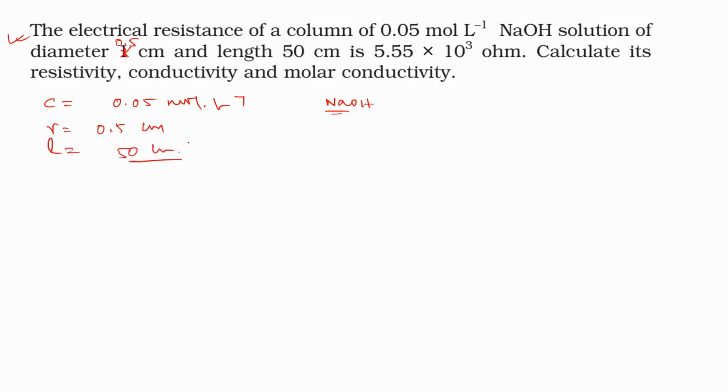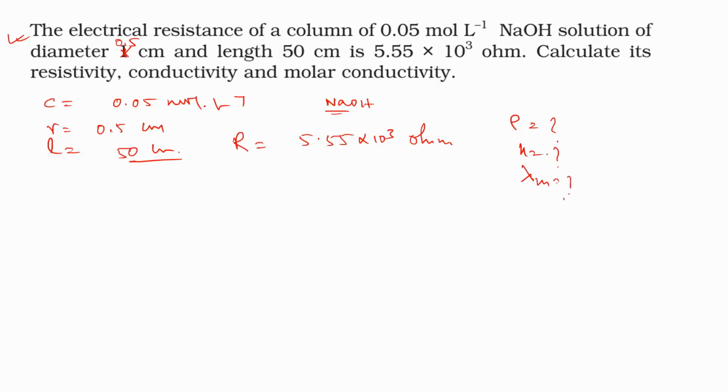Okay, and the electrical resistance is given. So the resistance, that means R, is given as 5.55 into 10 to the power 3 ohm. From that value you have to calculate the resistivity, that means rho, and also the conductivity, that means K, and the molar conductivity, that means Km.